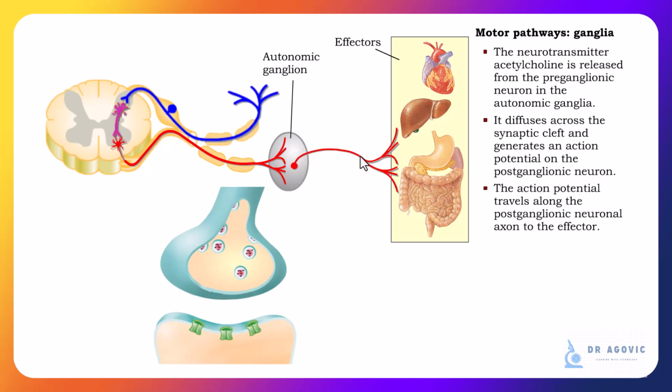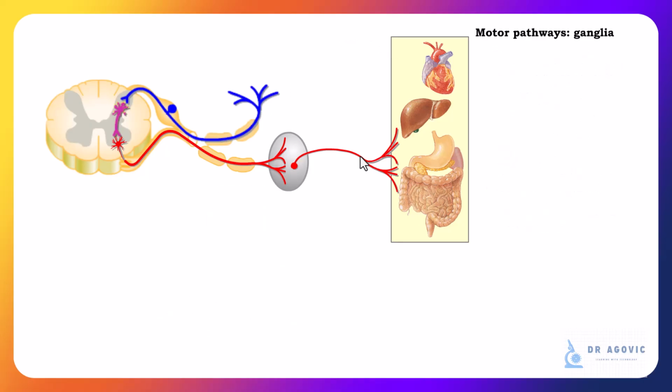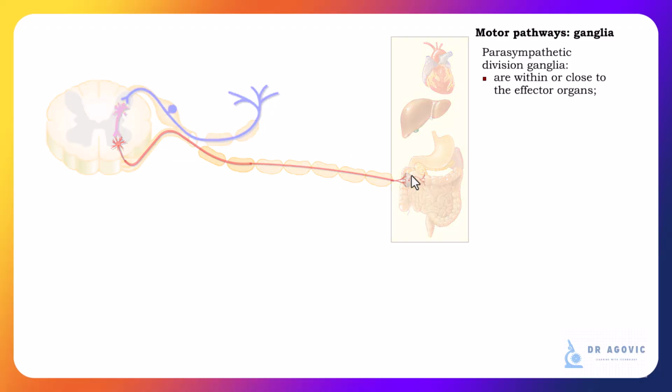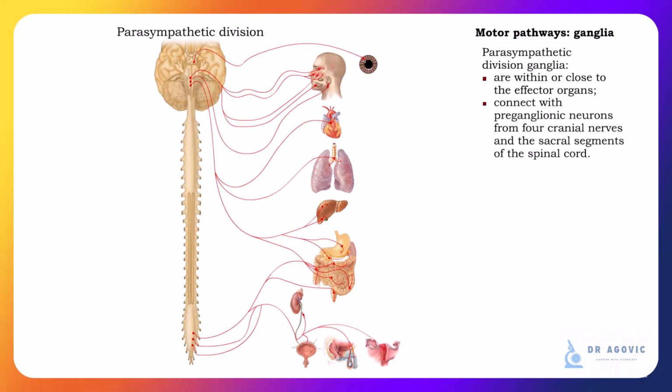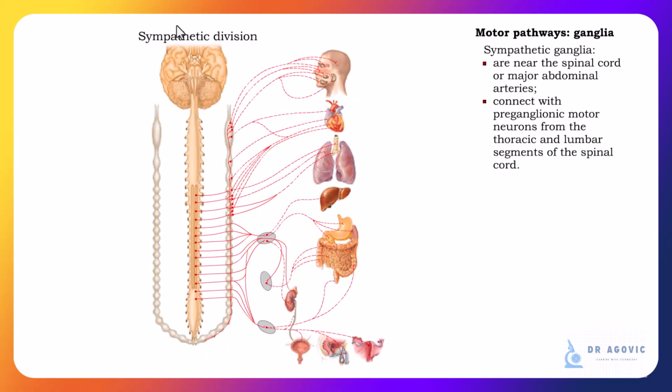Ganglia of the parasympathetic division are close to or within the effector organs. Because the preganglionic motor neurons come from four cranial nerves and the sacral segment of the spinal cord, this division is called the craniosacral division. In a parasympathetic ganglion, there are only a few postganglionic neurons. This pattern often provides stimulation to only one effector.